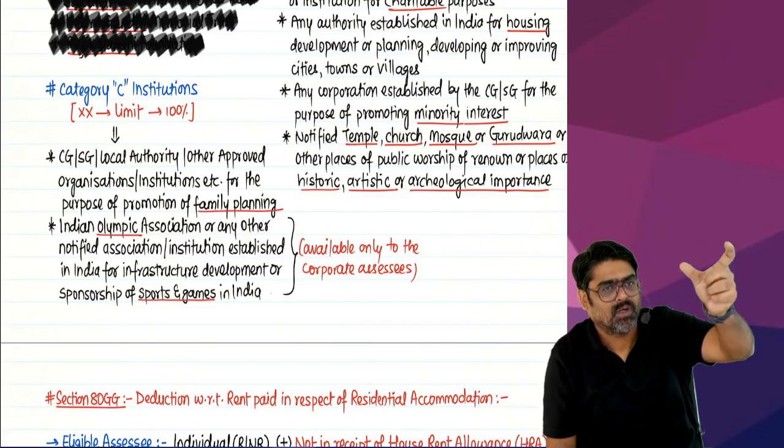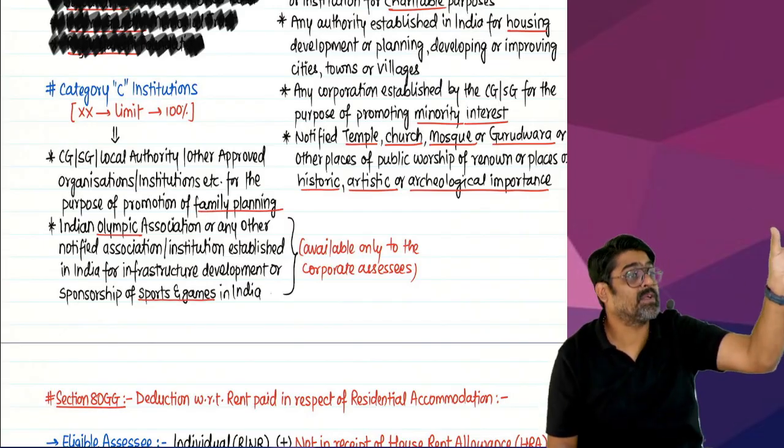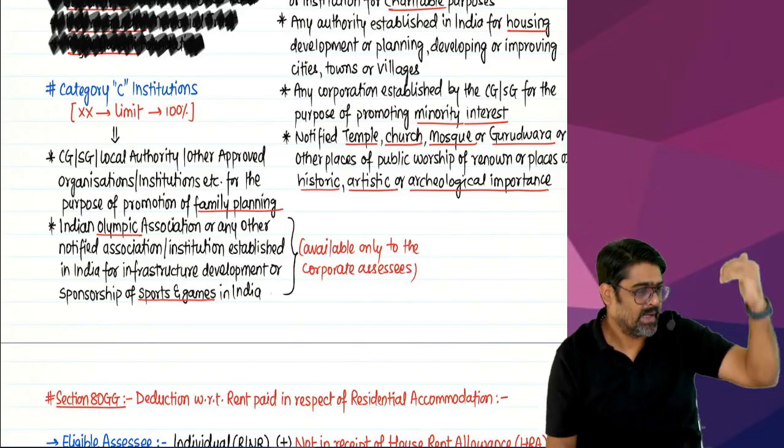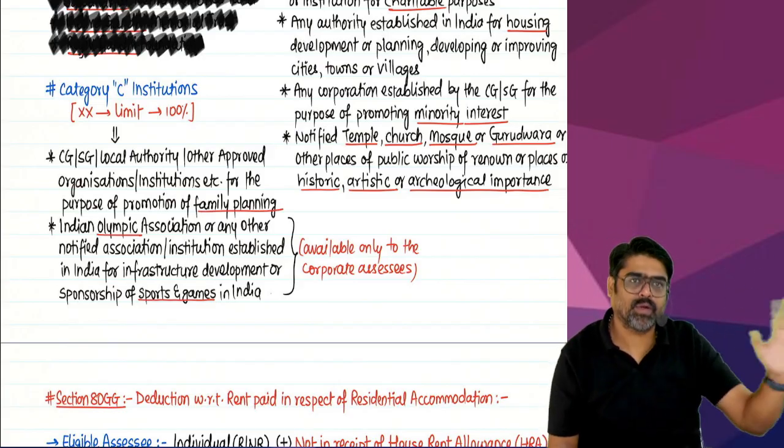Prime Minister's Drought Relief Fund. All other Prime Ministers in category A. So only one Prime Minister, Prime Minister Drought Relief Fund. Category B. Category C, two words: family planning, sports and games, including.